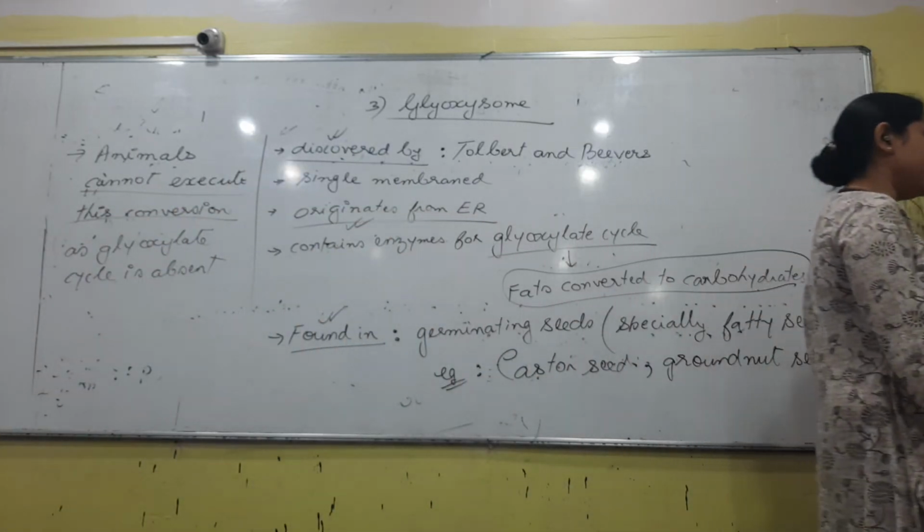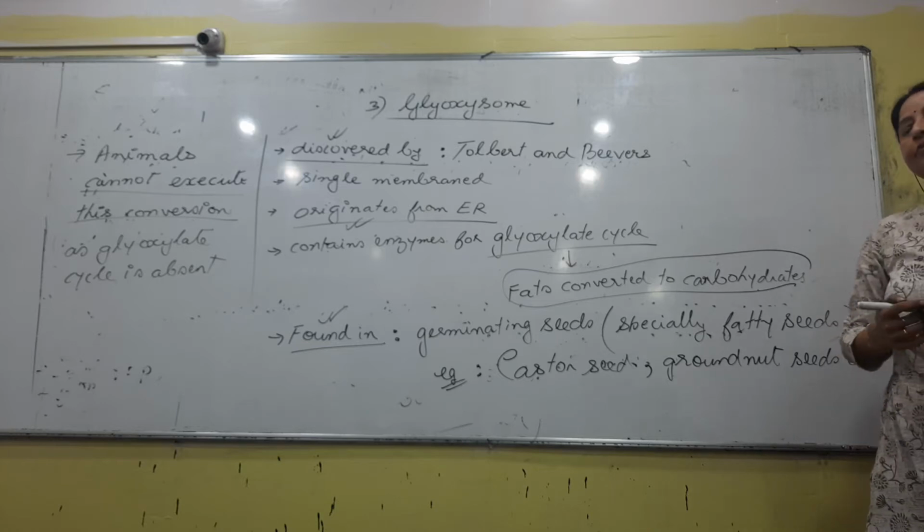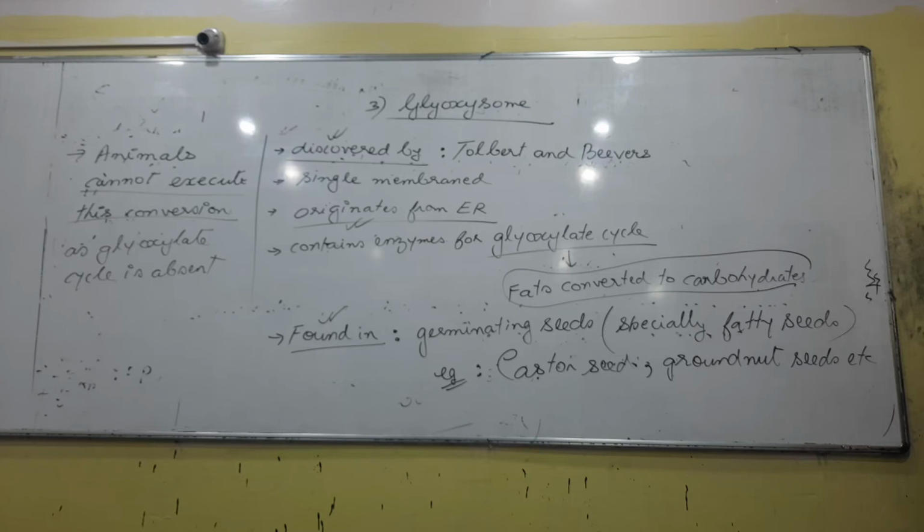Fats into carbohydrates. So this was enough information about the three types of microbodies.